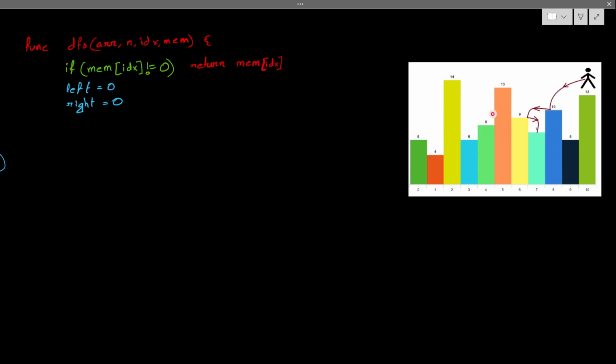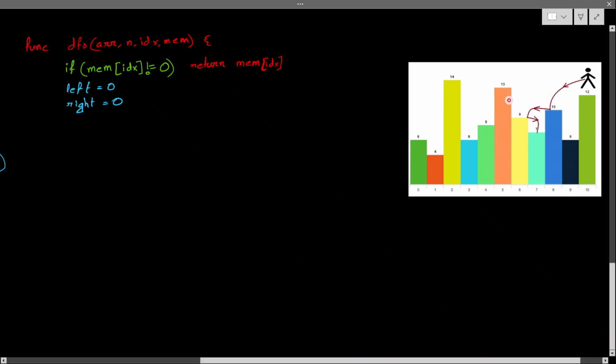If everything is smaller than my current value, it is fine. I can start visiting, like from here you see, I can visit here, because everything is smaller than my current value. But if I start visiting from this left side, this is fine, this is fine, and then this one comes, a problem. I cannot cross this one because it is greater than my current value, so at that time I have to stop. Simple case here as well. If I get any value greater than my 13, I have to stop as well, right? So I'll start visiting the left side, starting from my index minus 1, and this obviously should be a valid case.